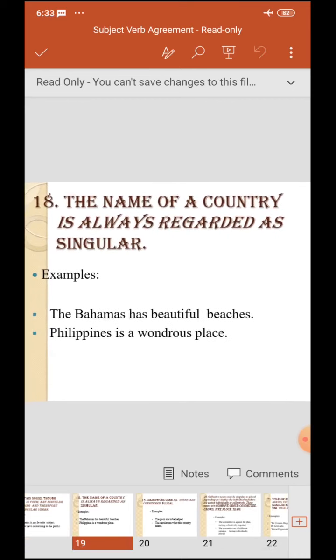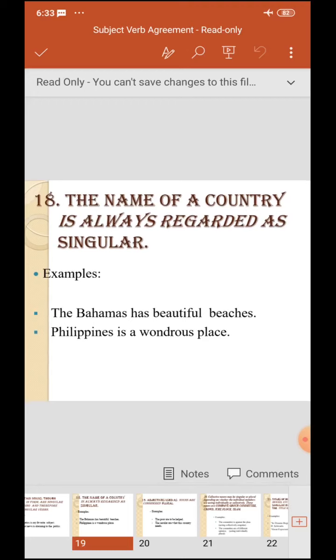The name of a country is always regarded as singular. It's already given here. The Bahamas has wonderful beaches. Philippines is a wondrous place.